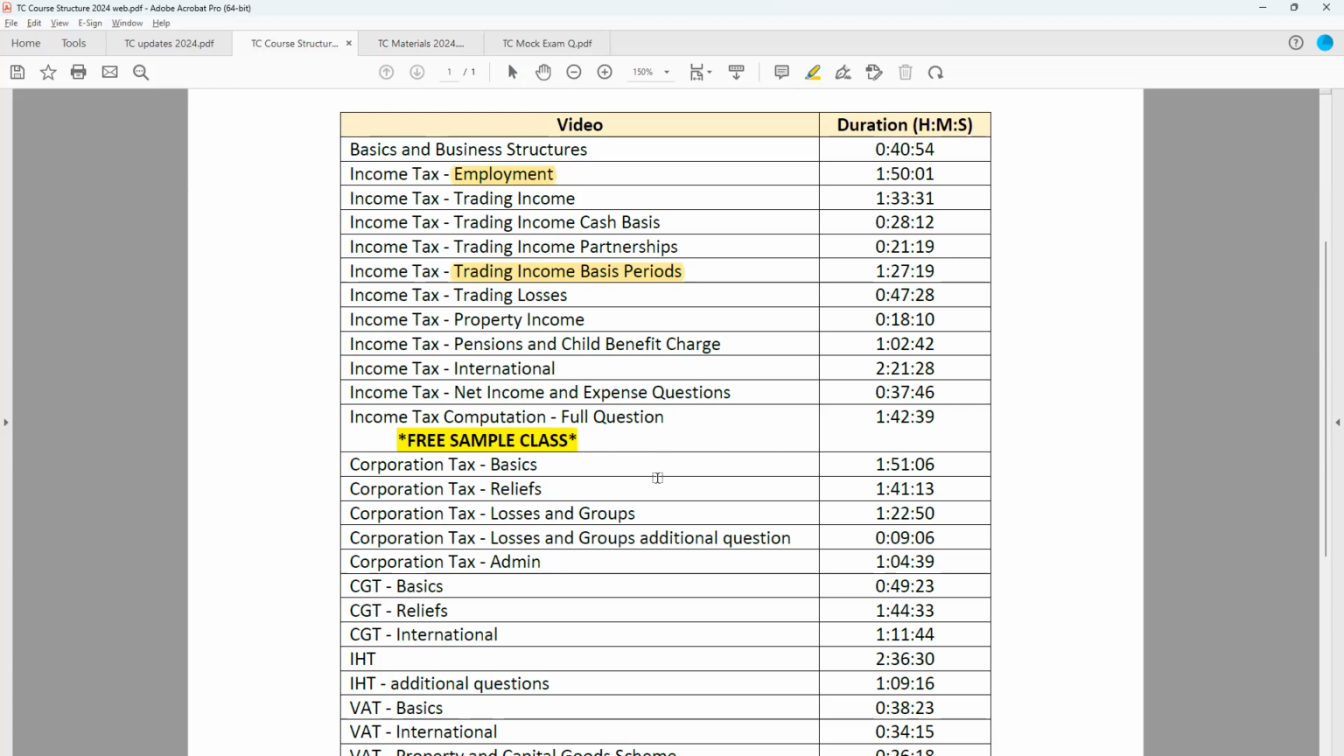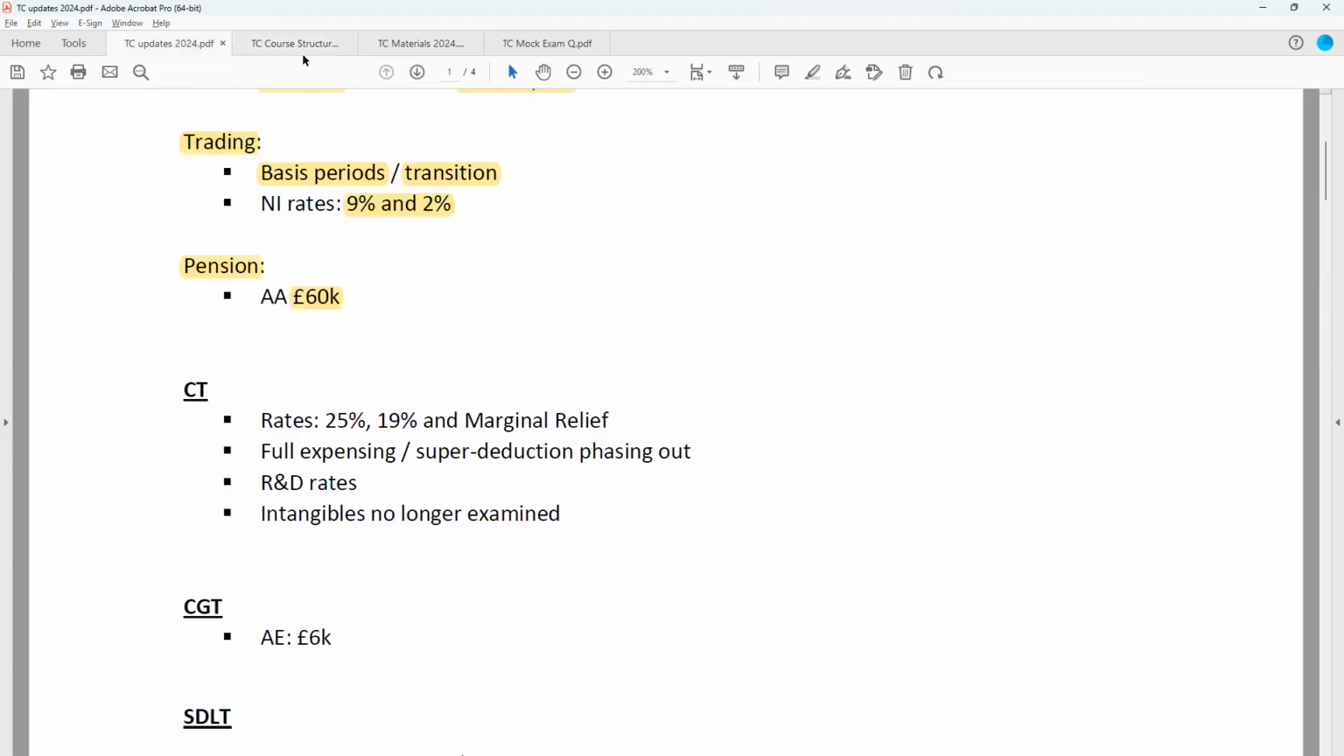And as always, I'll be working through questions so you can see exactly how to think through this in the exam, but they'll be covered in the corporation tax class, as will questions when I'm doing calculations of the tax rate, including marginal relief.